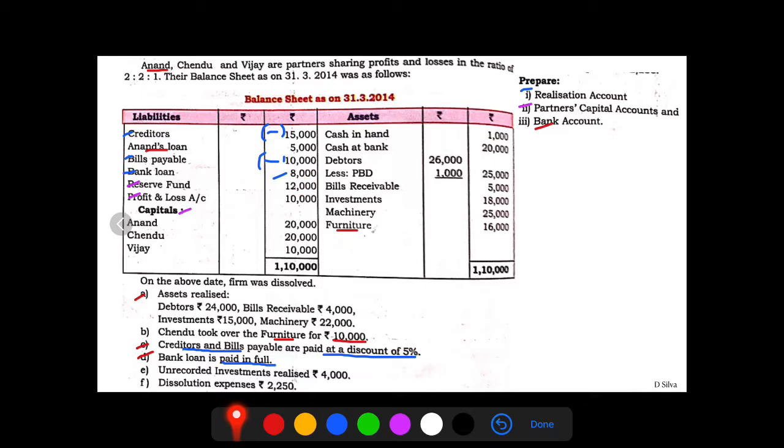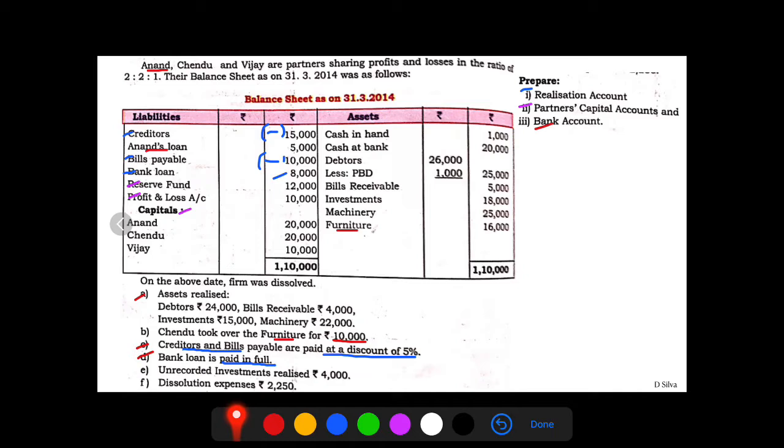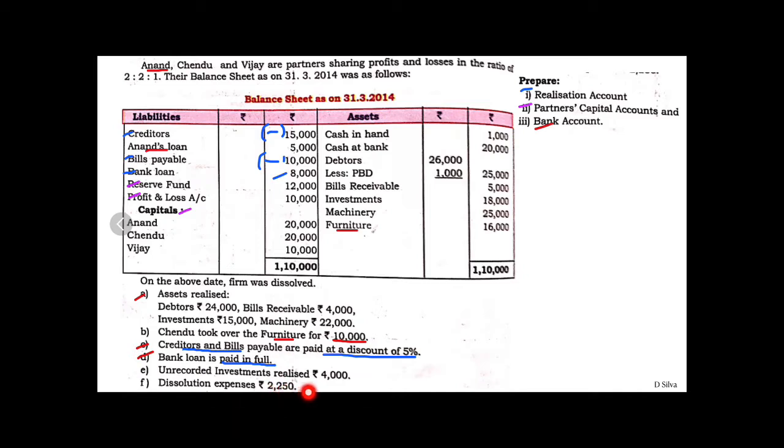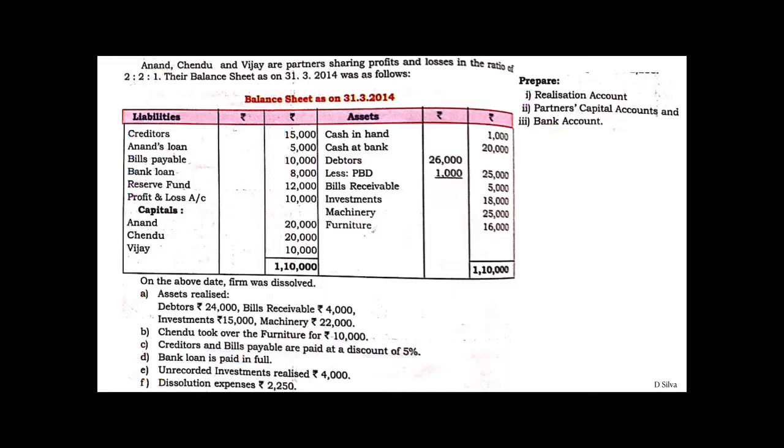Unrecorded investments. Now these investments actually do not reflect in the balance sheet. The value of those investments is rupees 4,000, which now gets realized in realization account. This also I will show you how it will reflect in the realization account. Dissolution expenses rupees 2,250. We assume it is being paid by the firm. Hence the expense will reflect in realization account as well as in bank account.